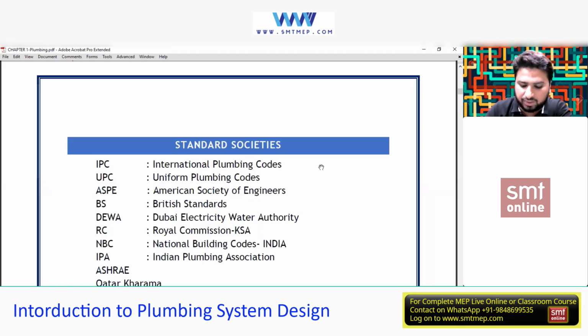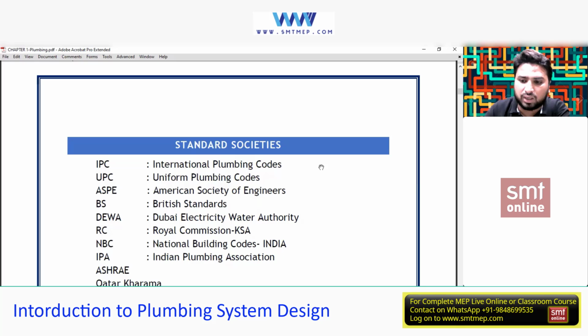And moreover, it depends on the people also. For example, if he's an adult, how much water does he consume or demand, and if it's a kid in that area, how much does he or she demand? So this is decided by a research team, and they have put it together as codes or standards. Listed below are all the codes over here. So if you're dealing with any company, you'll have the codes and standards they work with. IPC is a code which is globally accepted.